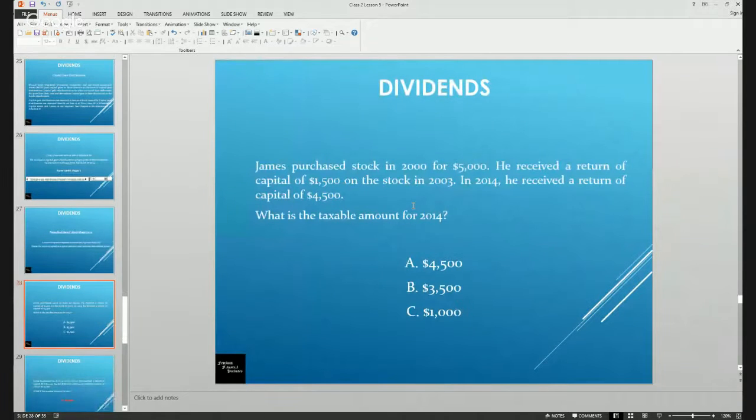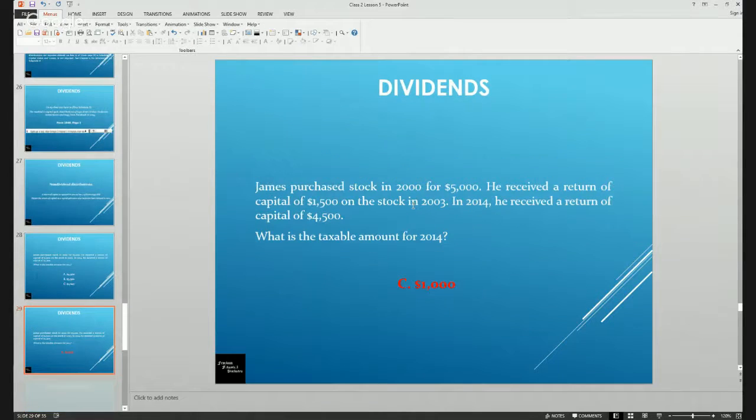So let's look at an example. James purchased stock in 2000 for $5,000. He received a return of capital gain of $1,500 on the stock in 2003. In 2014, he received a return of capital gains of $4,500. So what would be the taxable amount? He had an initial investment of $5,000. $1,500 was paid back in 2003. So the remaining $3,500 would be paid back out of the $4,500, and the taxable amount would be C, $1,000.